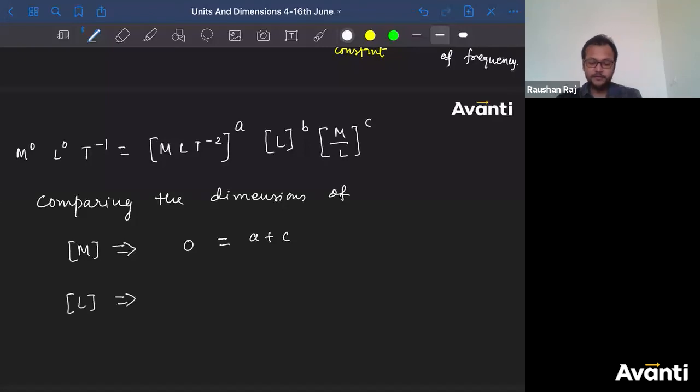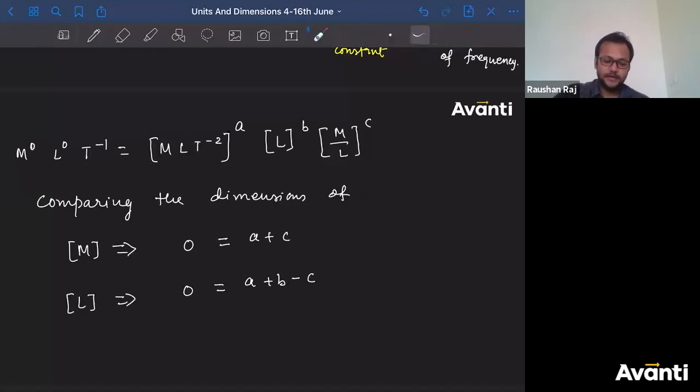Tell me, what will be the dimension of length on the left hand side? What is the dimension of length on the left hand side? 0. Now tell me, what is the dimension of length on the right hand side? So length has the power A, then B, then minus C. So add all of them, it should be equal to A plus B minus C.